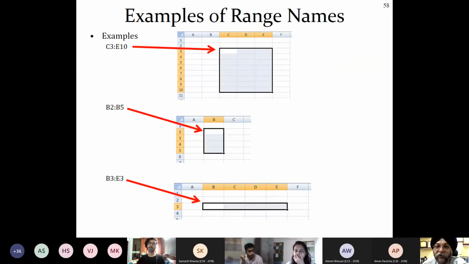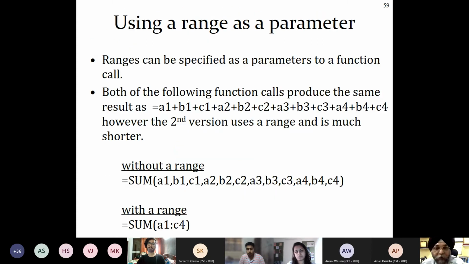Let us see another range. Just select the cells C3 to E10. Do it. So this is also a range. In the same way, you can select one column, one row, or a combination of these two. These all will be called ranges. C3:E10, B2:B5, B3:E3, these are all names of ranges.